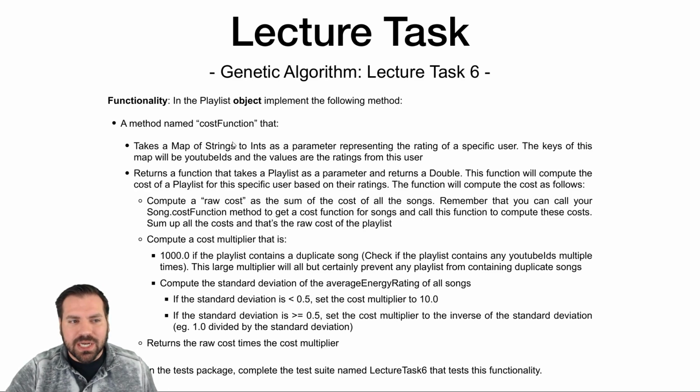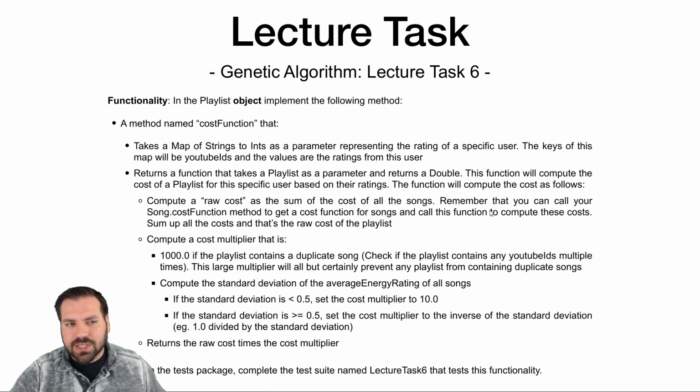So the question is, how do we generate the cost of a playlist? The structure, like I said, is the same. You're going to take a map of strings to ints, which is a specific user's ratings of a variety of songs. And then the cost of a playlist, you're going to return a function that takes a playlist and returns its cost as a double, is going to be its raw cost times some multiplier. The raw cost should be simple enough to compute. Assuming you have lecture task 5 complete, it's going to be the sum of the costs of all the songs in the playlist.